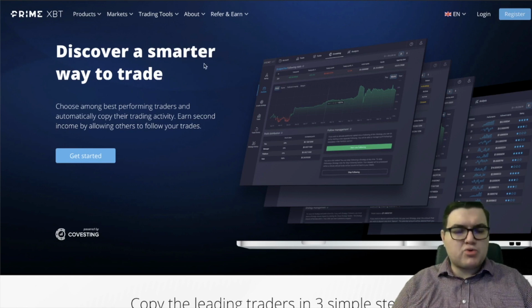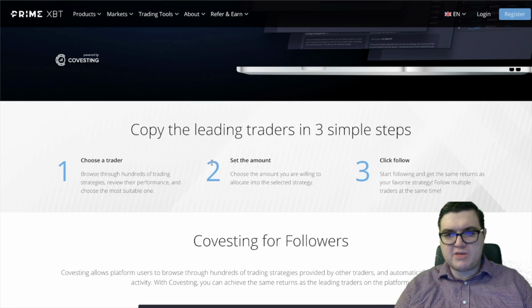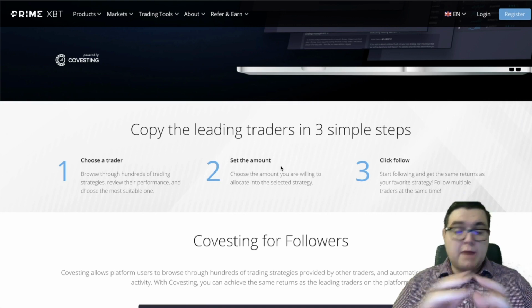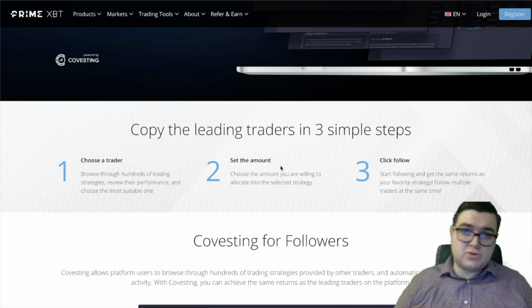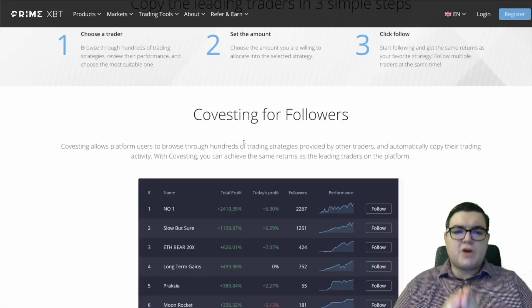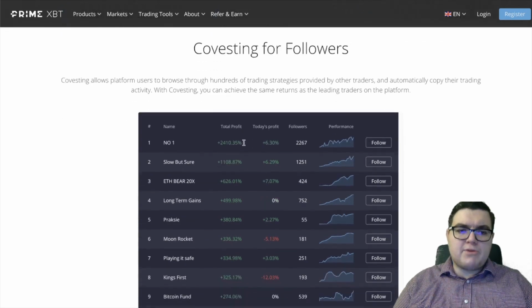Discover a smarter way to trade. Choose among best performing traders and automatically copy their trading activity. Copy the leading traders in 3 simple steps. Choose a trader, set the amount, and click follow. So setting the amount, again, it depends on your limits, how much you're willing to allocate, how many trades you want to copy, because some of these guys might be doing 100 trades per week. Others might be doing 50. Co-vesting allows platform users to browse through hundreds of trading strategies provided by other traders and automatically copy their trading activity.